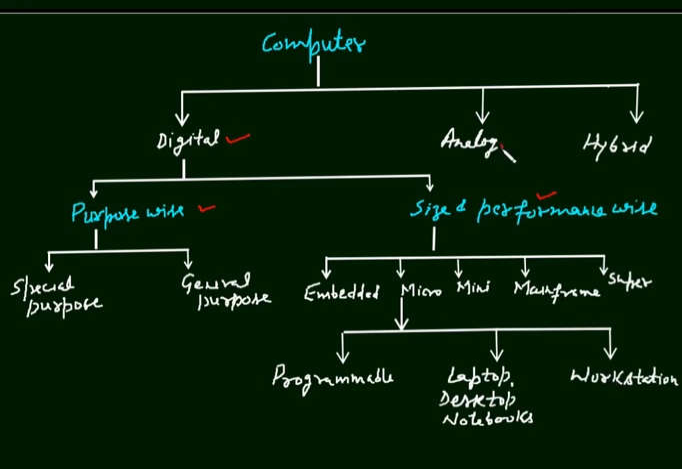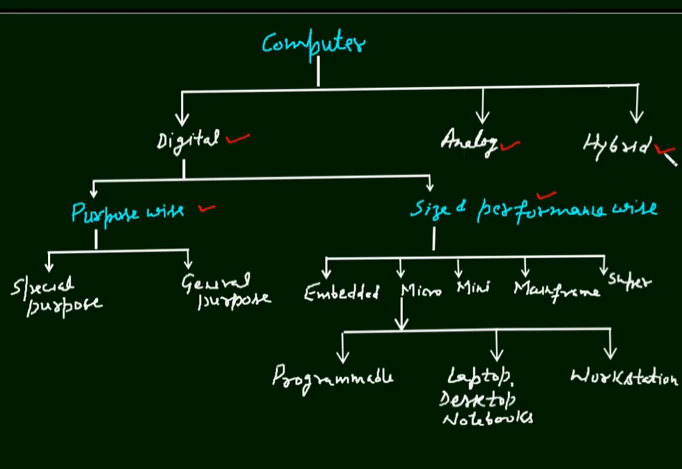Now we come to this analog computer. These computers are generally used for measurements, like for measuring temperature, current, voltage. So these ammeters, voltmeters, and thermometers, they all are analog computers. Analog computers can make only measurements. They can't do any type of calculations.